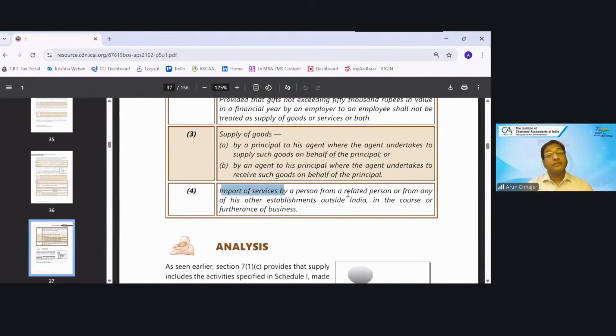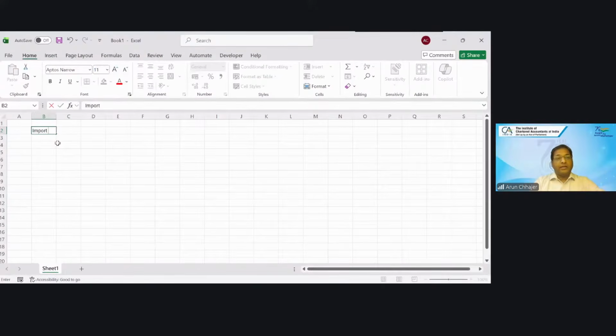And import of service from a related person or from any of his other establishments outside India in the course or furtherance of business will be taxable. So I always make one chart. I'll prepare the chart here this time as well. If you can help me, it would be excellent. So, import of service, let's say business and consideration.